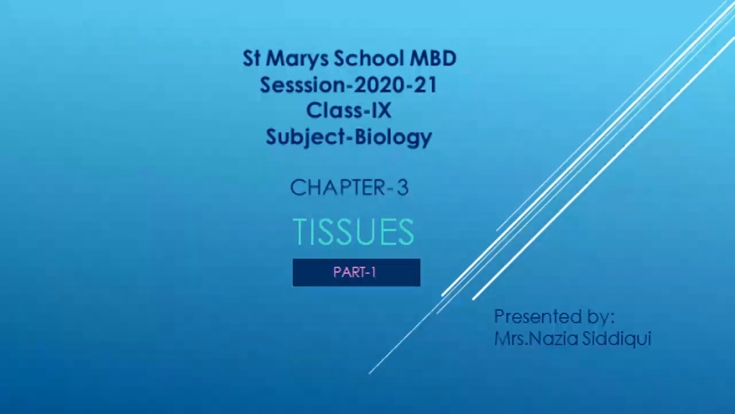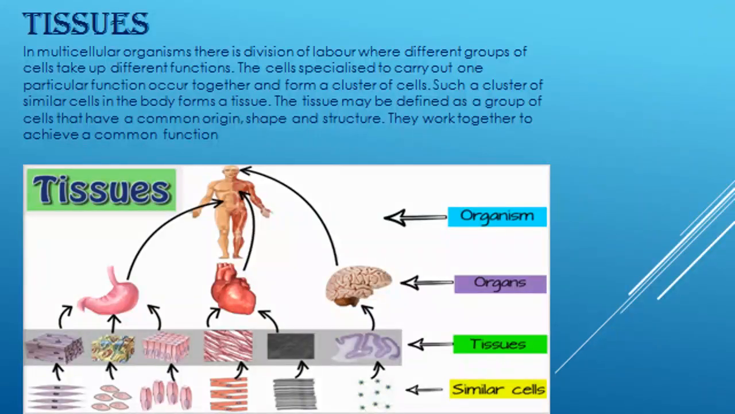Students, today we will start our lesson 3, that is tissues. Students, in the last chapter, if you remember, we have studied about the cell. All living organisms, we have seen, are made up of cells. A unicellular organism, for example amoeba or paramecium, has a single cell in its body, and that single cell is able to perform all basic life activities.